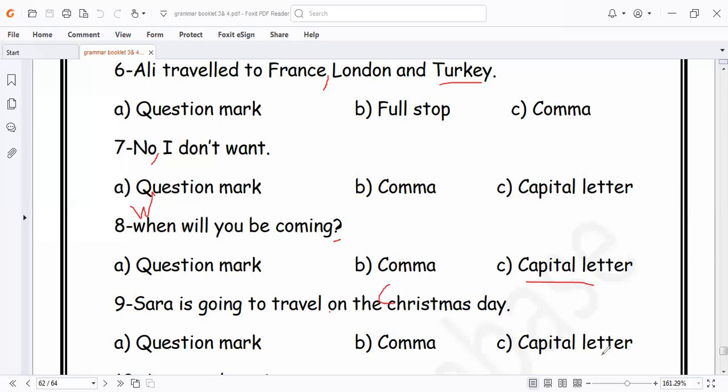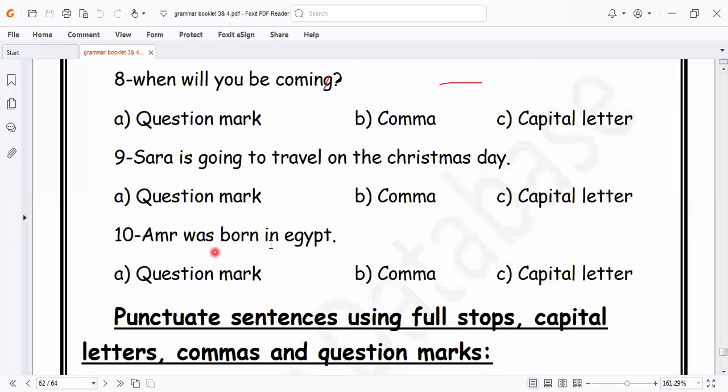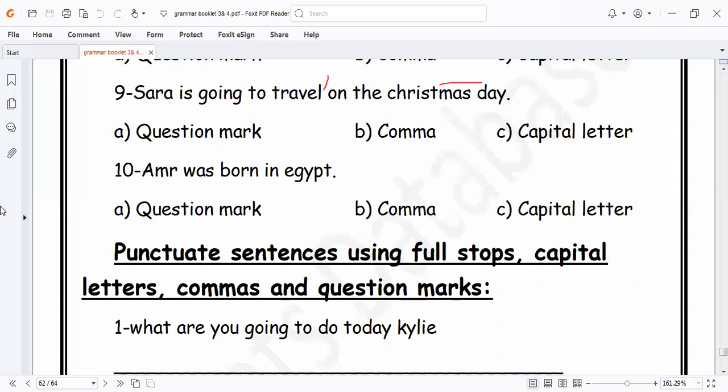Let's answer the rest of the questions here. Was born in Egypt. Can I write Egypt as it is? No, it's wrong. Why? Because Egypt is a famous place, so I must write it in capital letter.